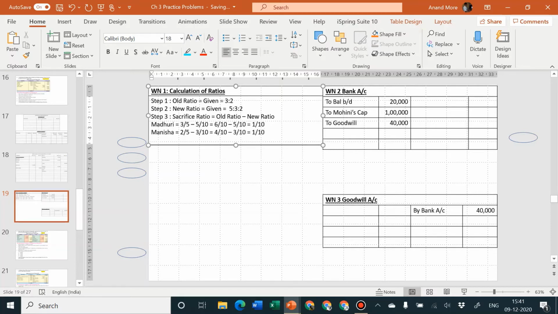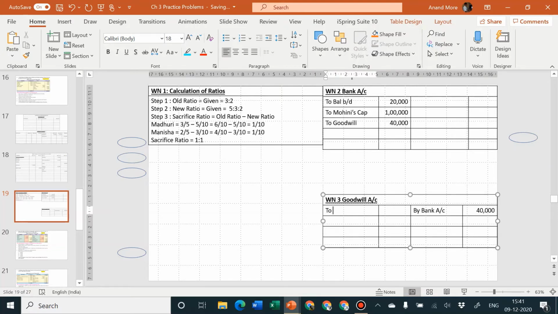In short, therefore, sacrifice ratio is 1:1. In short, this 40,000 is to be transferred to Madhuri's capital 20,000, and Manisha's capital 20,000.